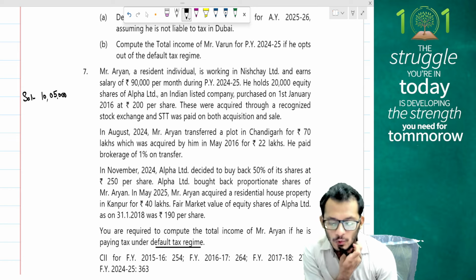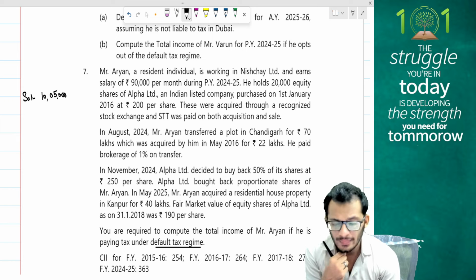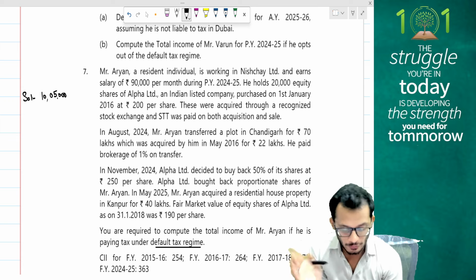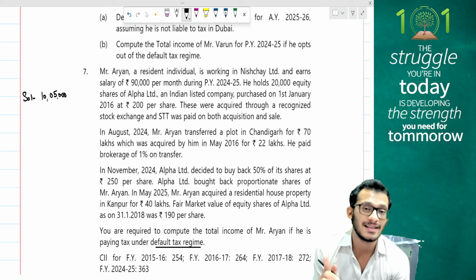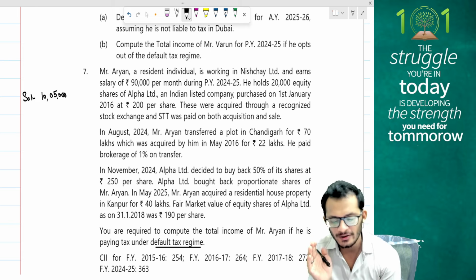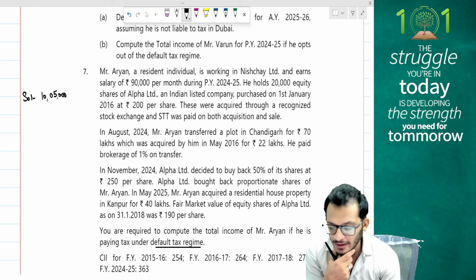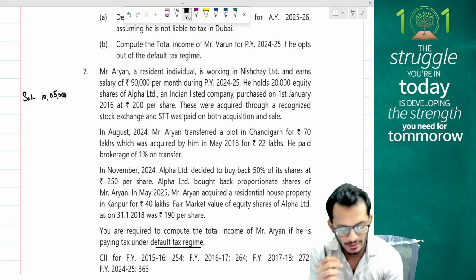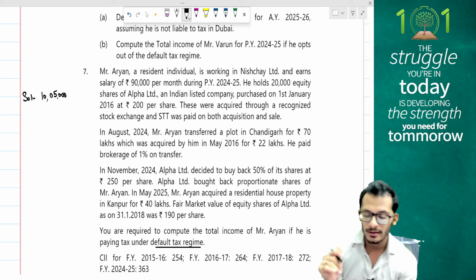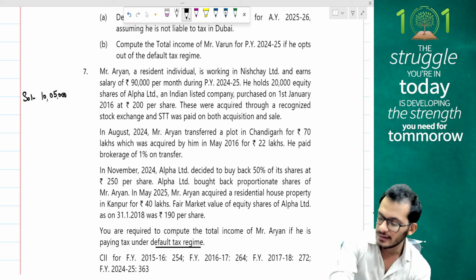People, I have sold a plot of land and then bought a house. This will be section 54F. 54F exemption is going to come into picture. Fair market value of equity shares as on 31st January 2018 is given. Because it's 112A, we'll have to do that computation as well. You're required to compute the total income. I think this can be fairly answered, people. Let's quickly look at it.